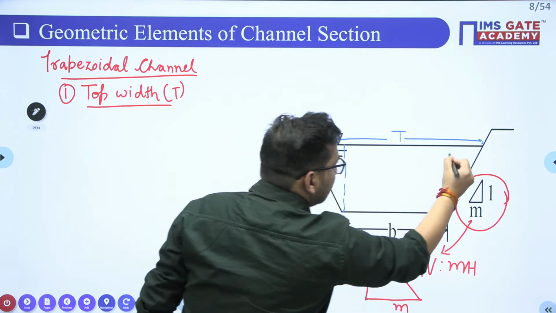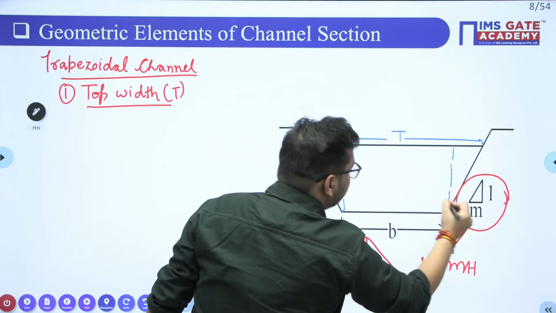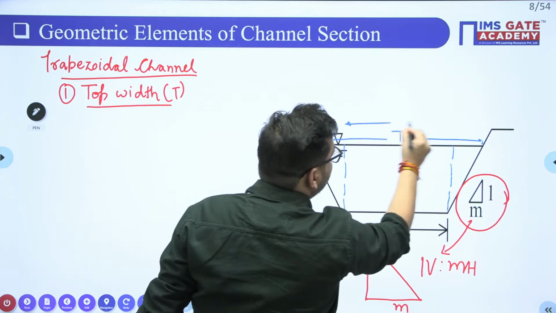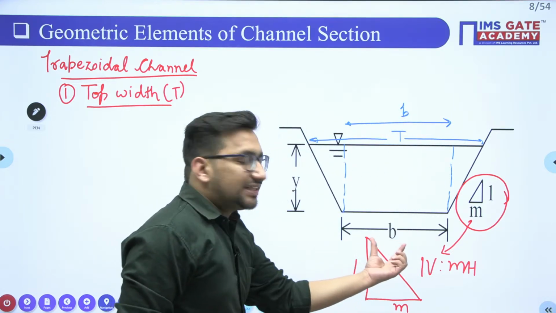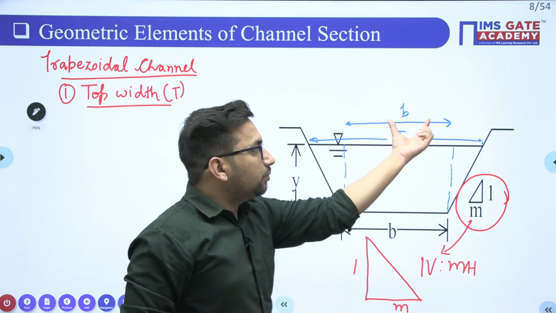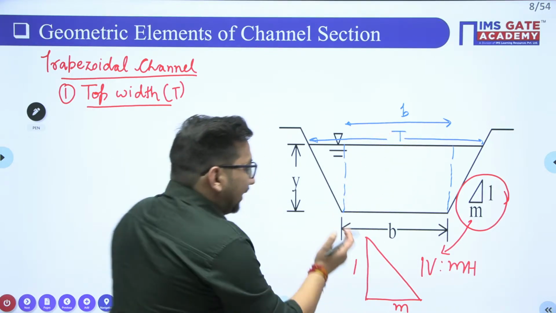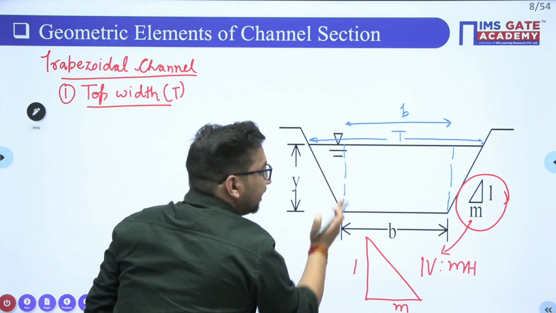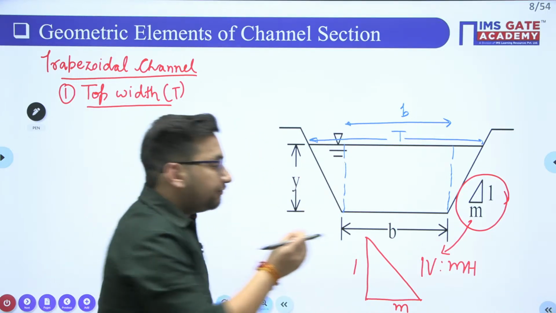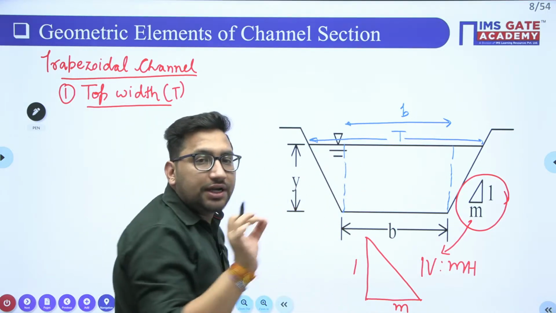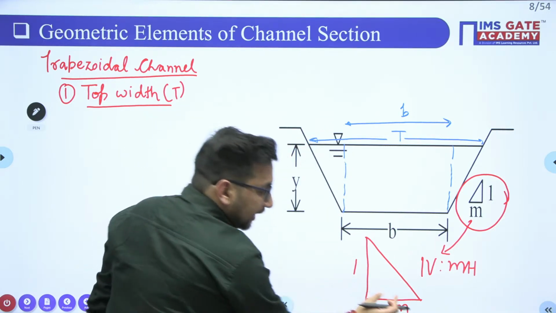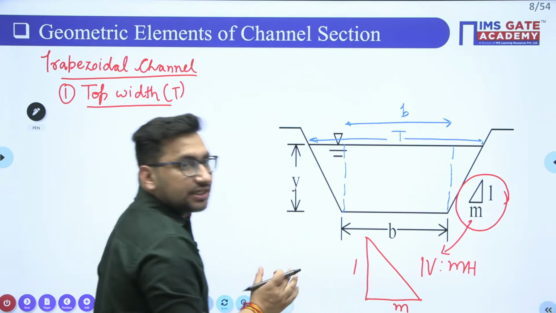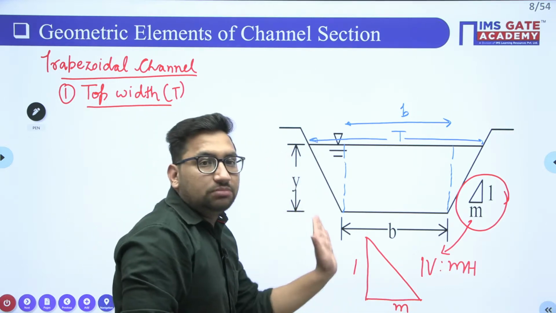I know that this particular distance is nothing but b. If the bottom width is b, this value is also going to be b. Now if I am moving y distance in the vertical direction, I have to move m times y, or m times this distance, in the horizontal direction to keep this slope.